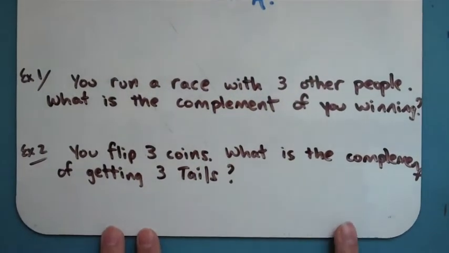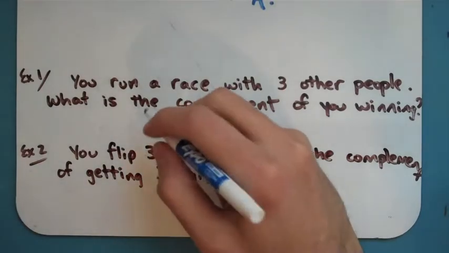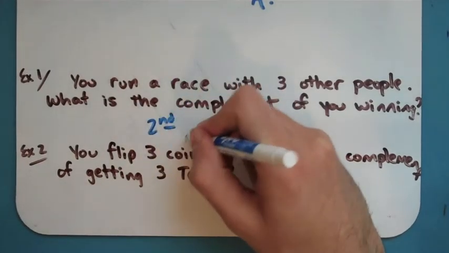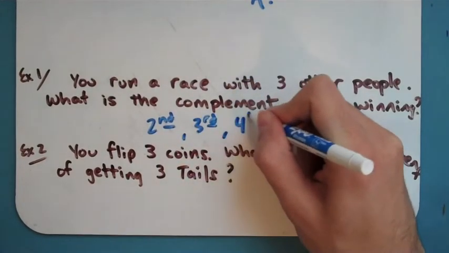So down here, I'm going to have just a couple examples where we're going to pick out what a complement is. So you're going to run in a race with 3 other people. What's the complement of you winning the race? Now, people may say, well, you losing the race, but we're going to actually break it down to the individual spots right here. The complement of you coming in first place is second place, third place, or fourth place.